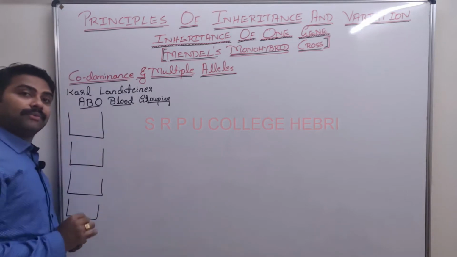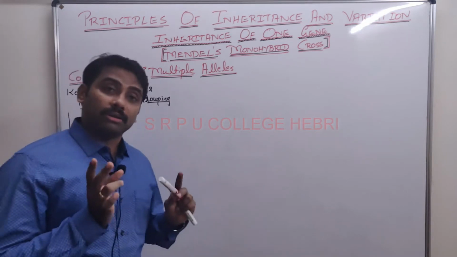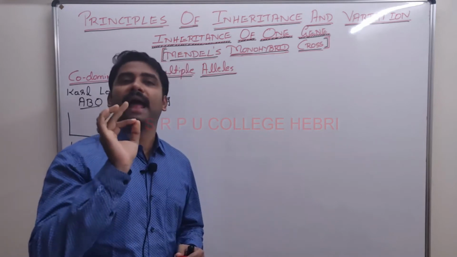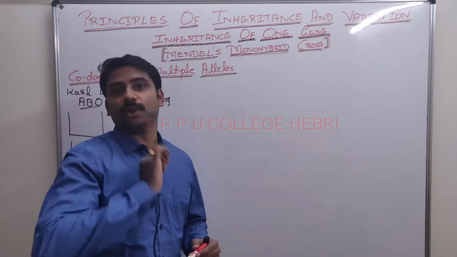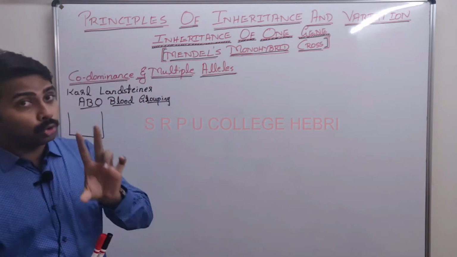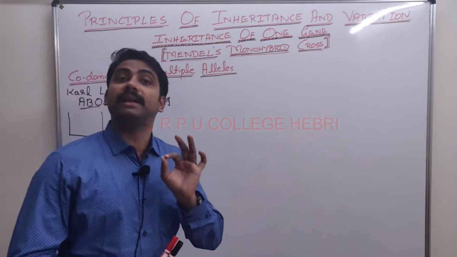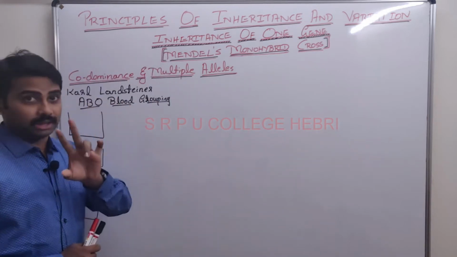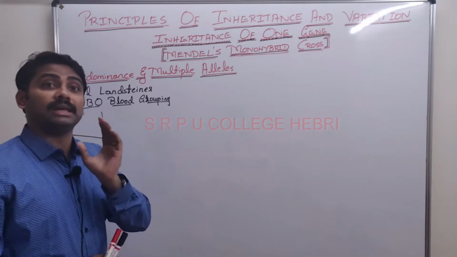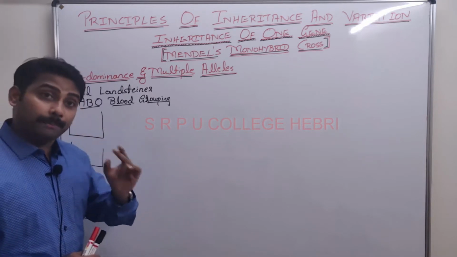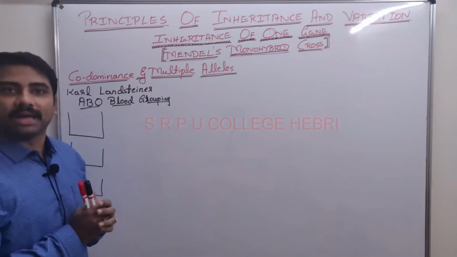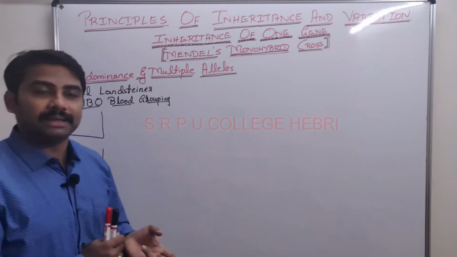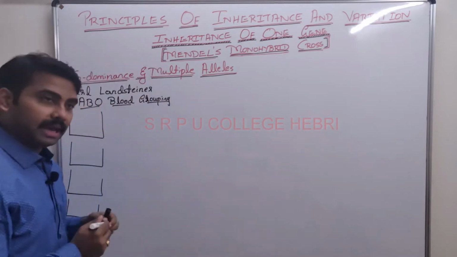They are named based on the presence of antigens on the surface of the RBC. There are 2 naturally occurring antigens responsible for ABO blood grouping: one is the A antigen, another is the B antigen.